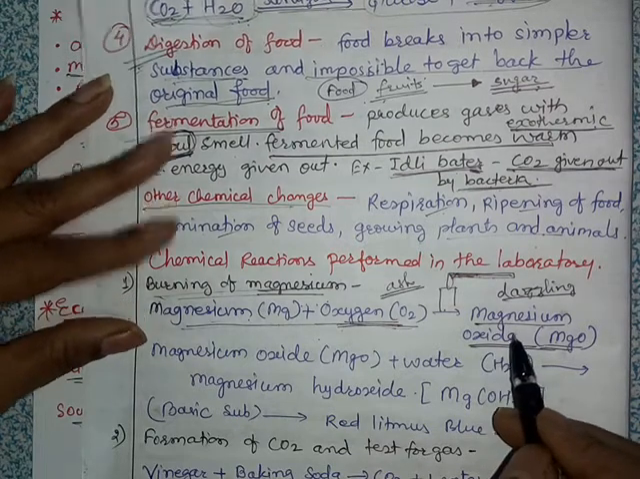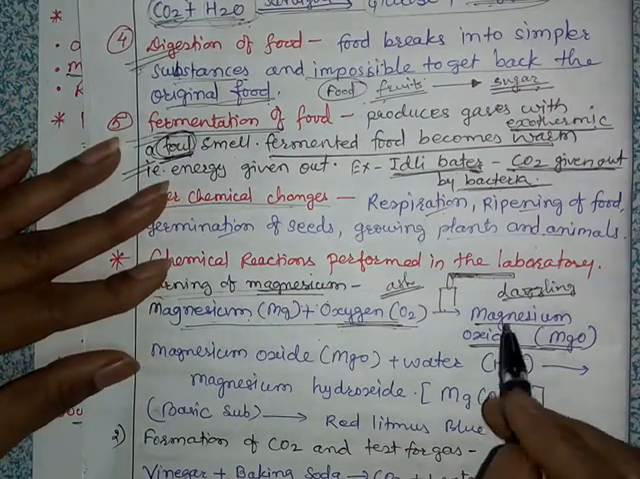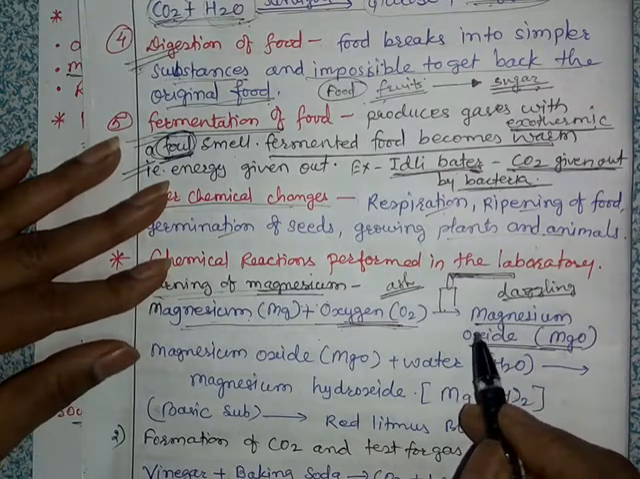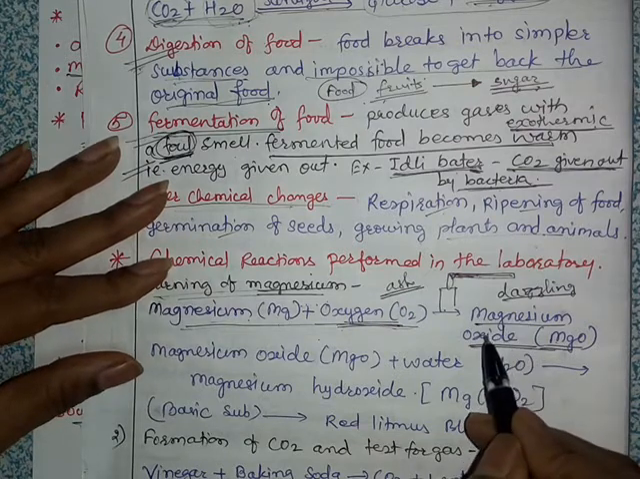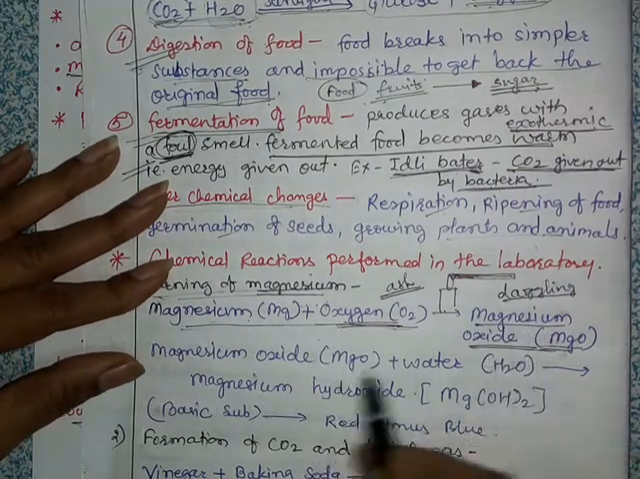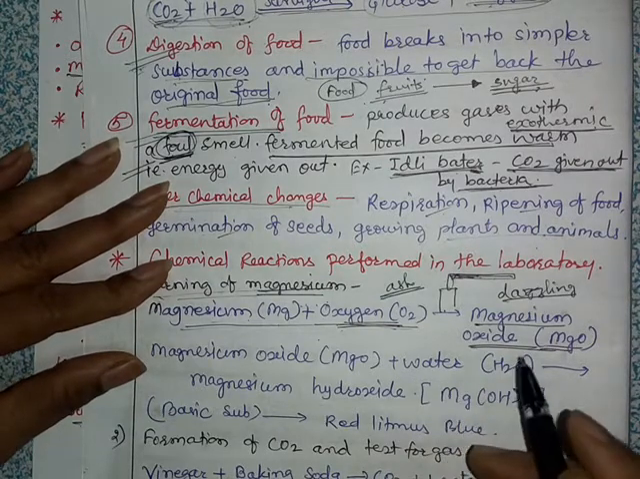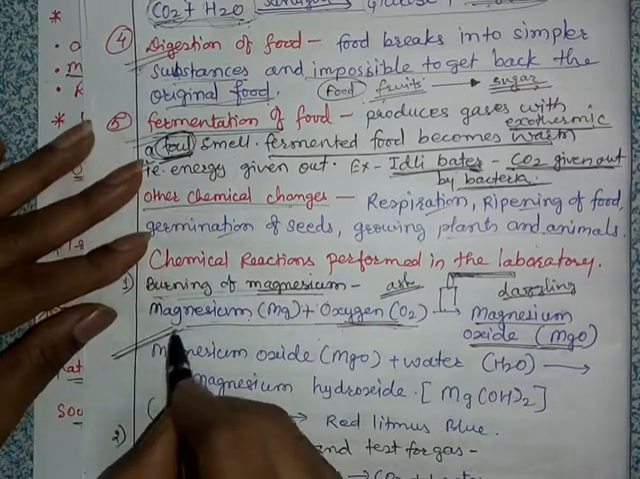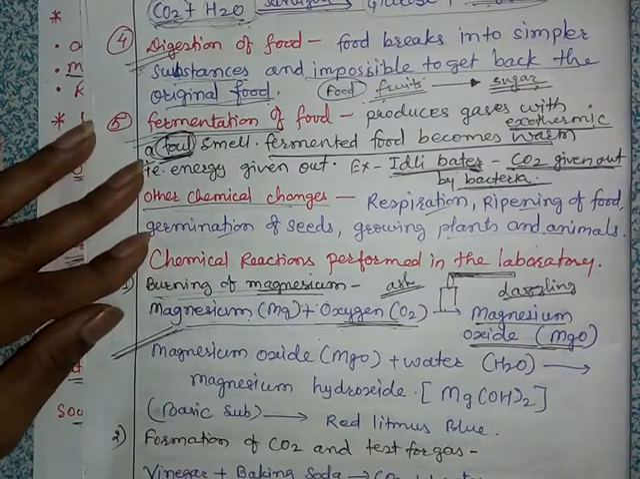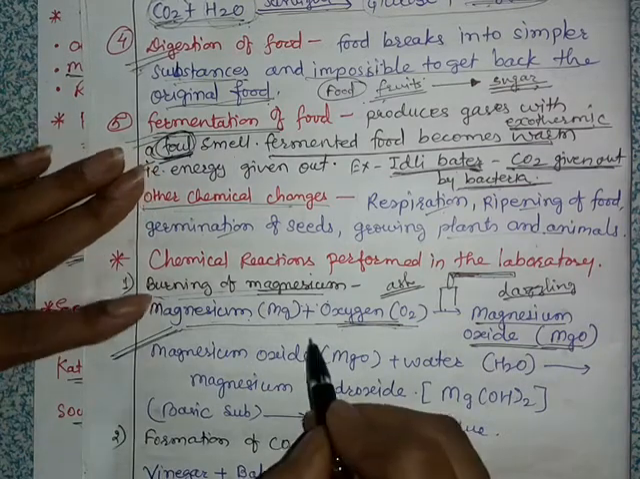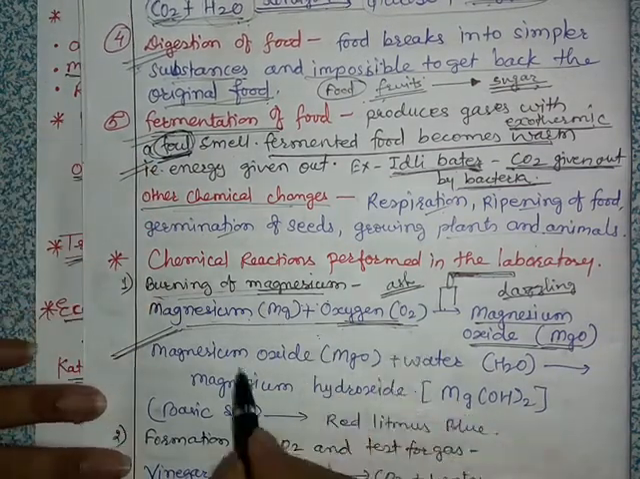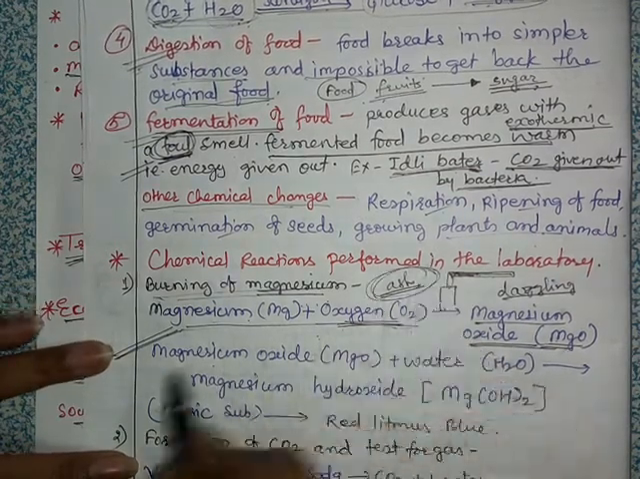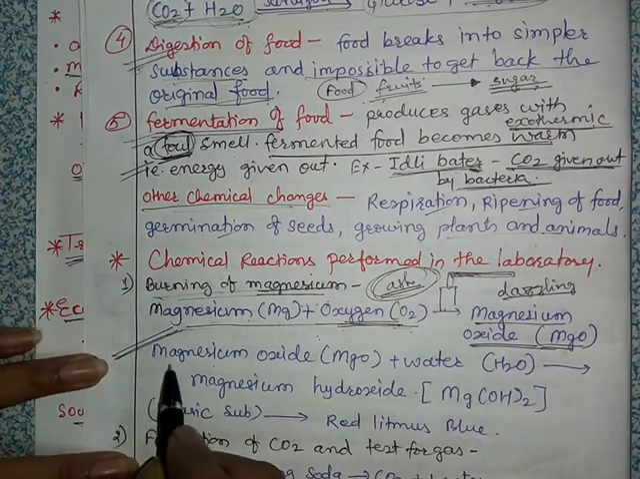Okay, and why is it harmful? That dazzling white light emitted during the burning of magnesium is harmful for our eyes, and because of that we should wear special glasses while performing this experiment. So precaution should be taken before performing this experiment in the laboratory.